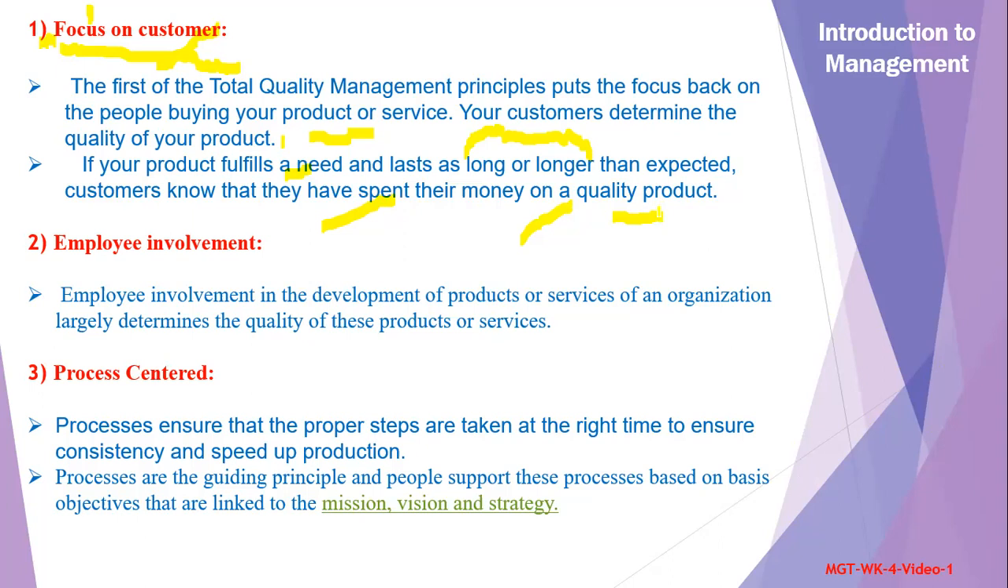So for that reason we have to go for total quality management, so that overall the quality of the product is produced well and the customer is satisfied, and a number of things which we are seeing, 1, 2, 3 and so on. Employee involvement. Employee involvement in the development of the product or services of the organization largely determine the quality of these product and services. Again, employee involvement means the more expertise, the better the employee is involved in the making and overall development, designing, implementation, whatever manufacturing of the product.